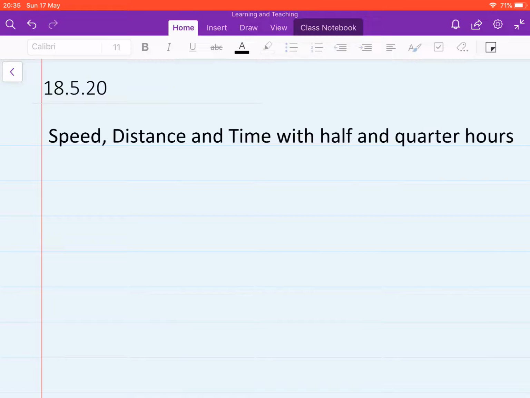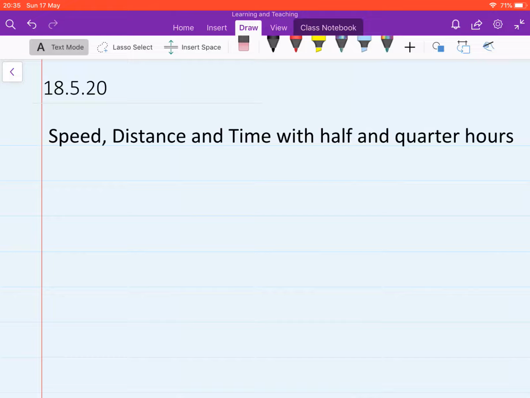So we need to have a way to make sure that we can use the strategies that we learned last week and make sure that they're consistent with the strategies that we're going to learn today and make sure everything blends together quite nicely. What we're going to essentially do is see that when we're dealing with minutes, we need to be able to write that in terms of hours. Okay?